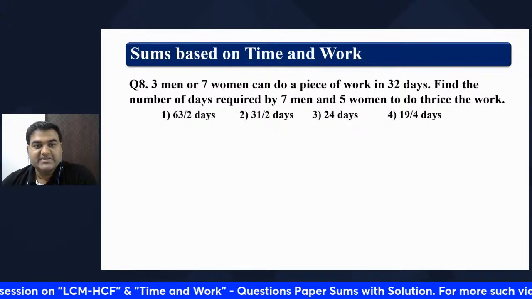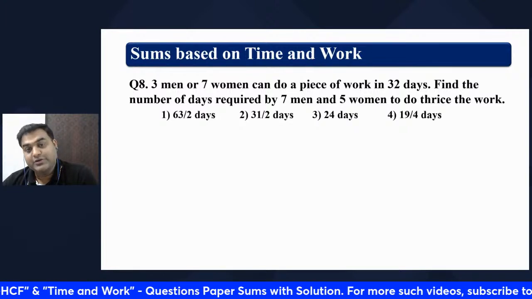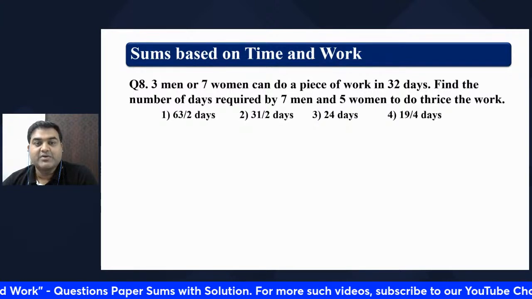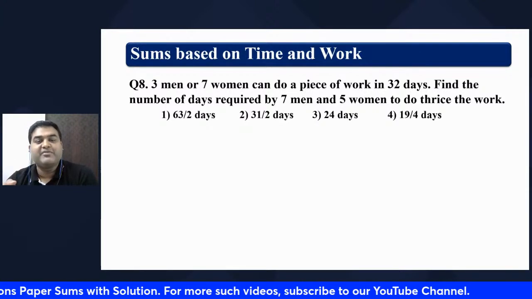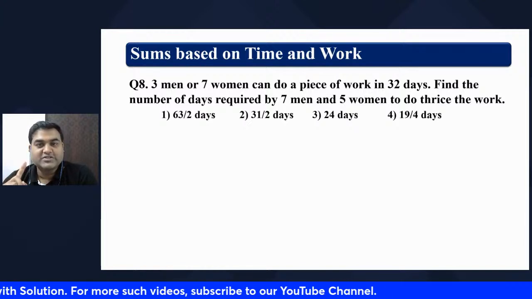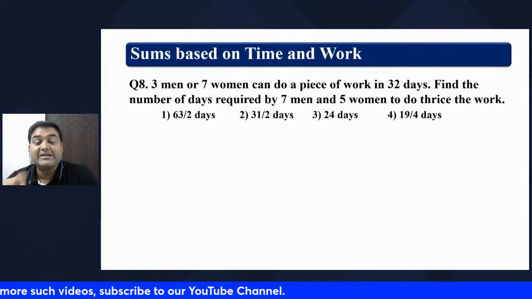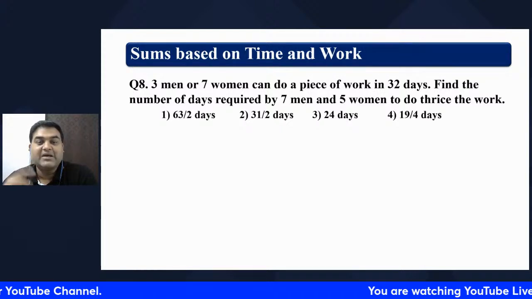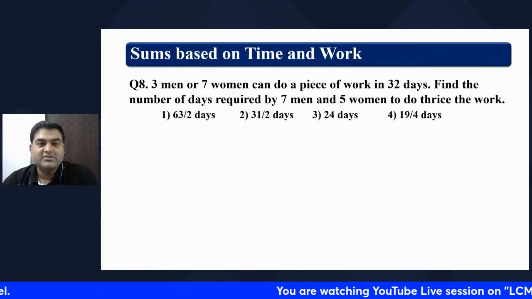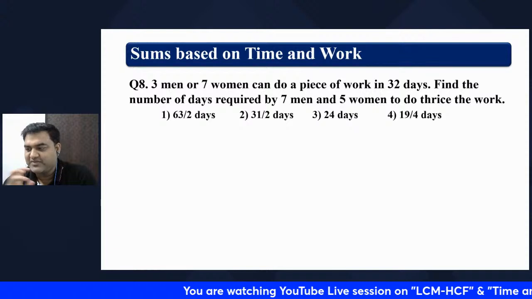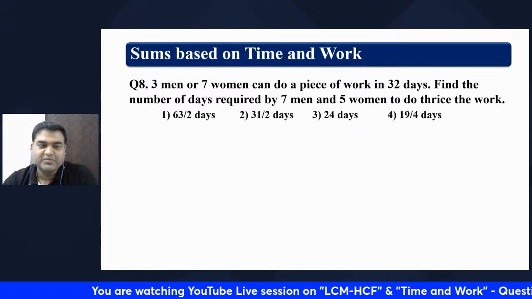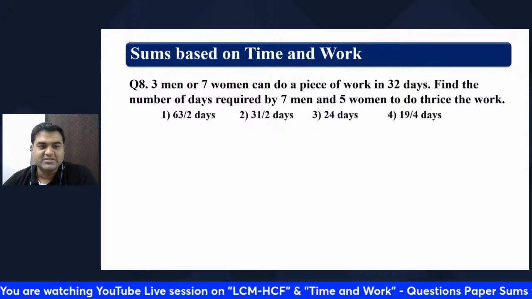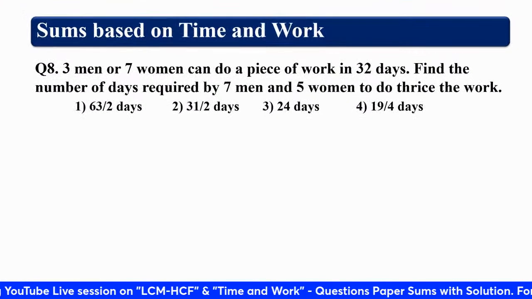3 men or 7 women can do a piece of work in 32 days. Find the number of days required by 7 men and 5 women to do thrice the work. The concept is the work has been increased by 3 times, thrice the work, and the manpower is 7 men and 5 women. It can be done, right? Similarly, it can be done. It is very similar to that. Give me the answer. Give me the answer. Last 30 seconds left for giving the answer.